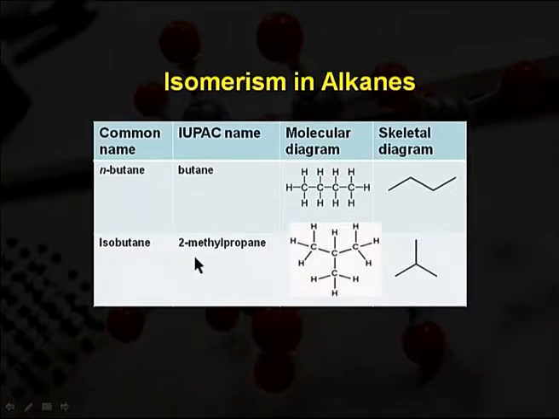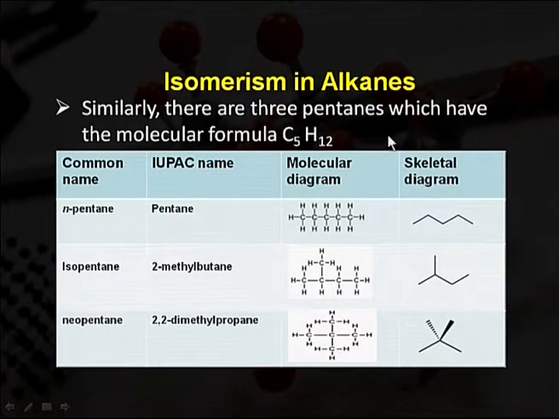Now, isobutane is also known as 2-methyl propane, and this is its molecular diagram. This carbon is attached to different carbon atoms, and the skeletal diagram looks like this: carbon 1, carbon 2, carbon 3 and carbon 4. So this is the skeletal diagram of isobutane. Similarly, there are 3 pentanes which have the molecular formula C5H12. Carbon 5 means pent, and ane is the suffix for alkanes.